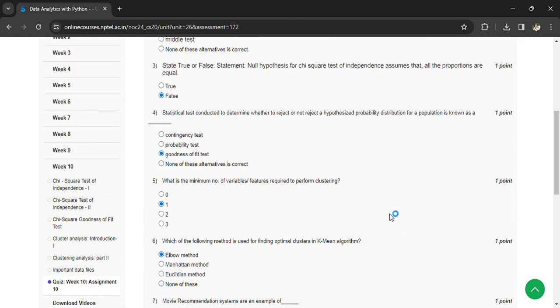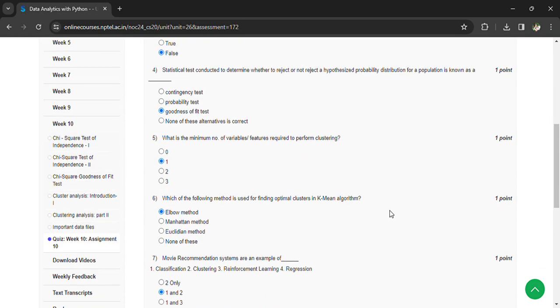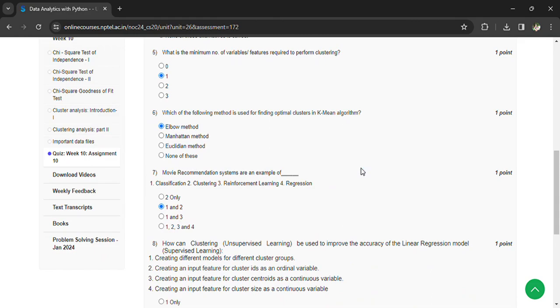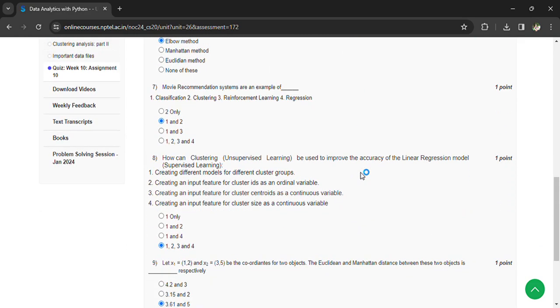What is the minimum number of variables required to perform clustering? 1. And which of the following is used for finding optimal clusters in the k-means algorithm? Movie recommendation systems are examples of classification and clustering. How can clustering improve the accuracy of a linear regression model? So 1, 2, 3, 4 are the correct answers.